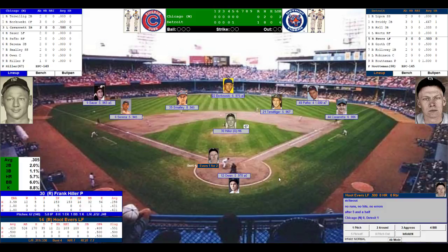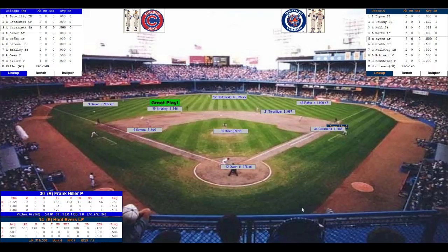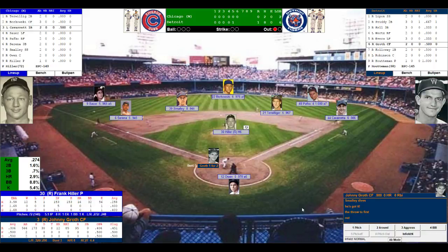So, due up for the Cubs, Evers, Groff, and Callaway to face Hiller. Hiller so far: 5 innings, 8 hits, 1 earned run, 1 walk, 1 strikeout. Here's the pitch to Evers. Grounder to Smalley, makes the diving stop, throws to Caravetta, out number 1. Nice play by Smalley at short, robbing Evers of a single. So 1 out, no one on.